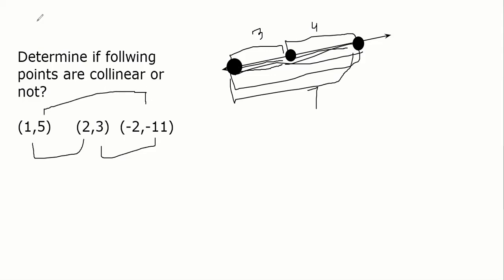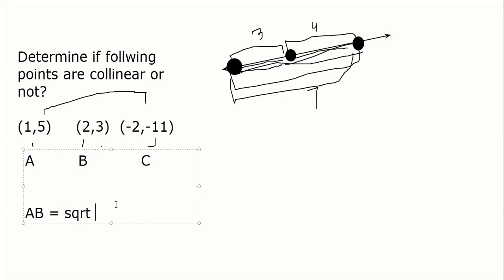So let's call this point A, this point B, this point C. Tell me how much AB you are getting. AB distance, guys. It's all oral. Everybody write, what is the distance of AB? Square root of (2 minus 1) is 1, (3 minus 5)... If A is (1, 5) and B is (2, 3), what is the distance between A and B? Correct. Because 2 minus 1 is 1, 1 square. So 1. 3 minus 5 is minus 2, square 4. So square root of 5.